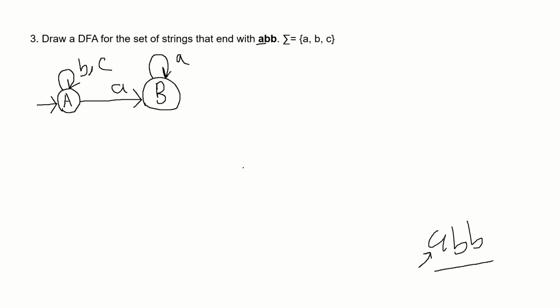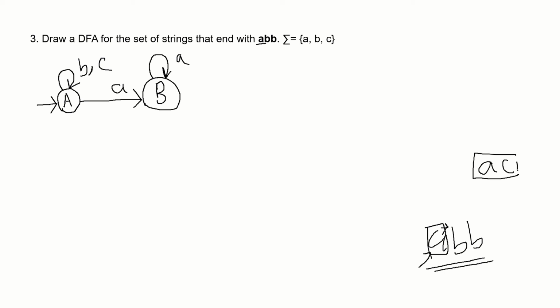But if we get C from state B, then the progress we have made till now will be lost, because we need ABB. In state B we came with A, so after this A we will need B. But if we get a C, then that becomes AC, right?